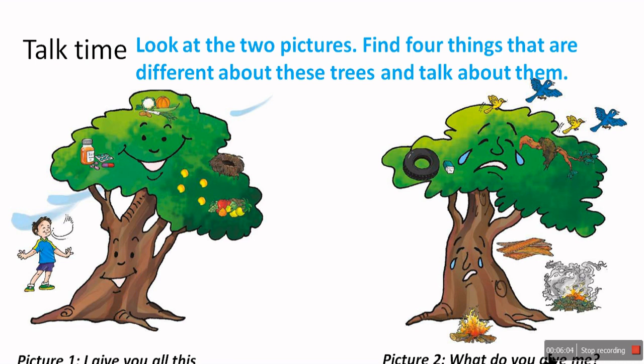And whereas in second picture, let us talk about the second picture, sad tree. When tree is sad, no one is under it because it is not giving pure oxygen.